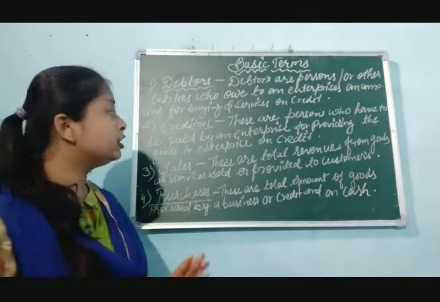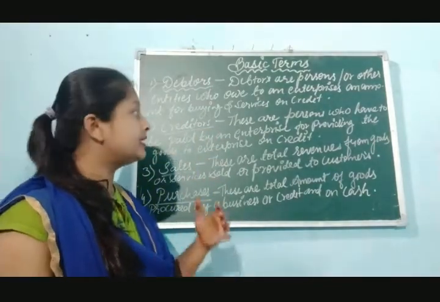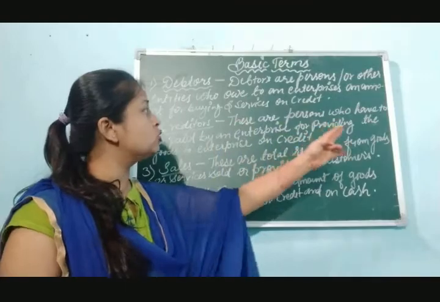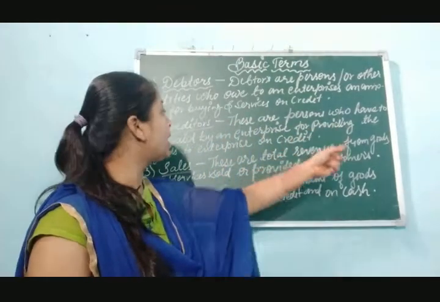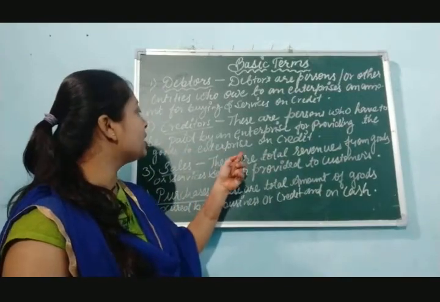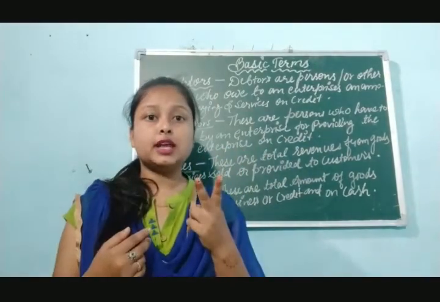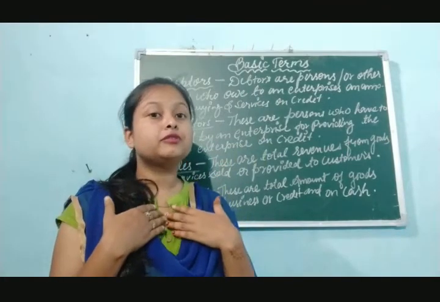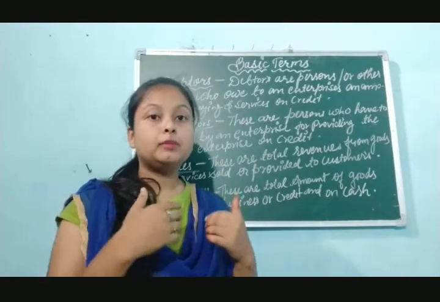Now we are going to continue with creditors. Who are called creditors? These are the persons who have to be paid by an enterprise for providing goods on credit. It means that suppose there are 2 firms, our firm and another party.